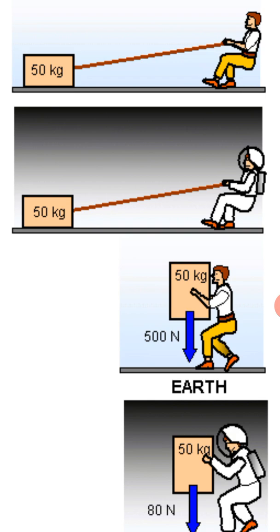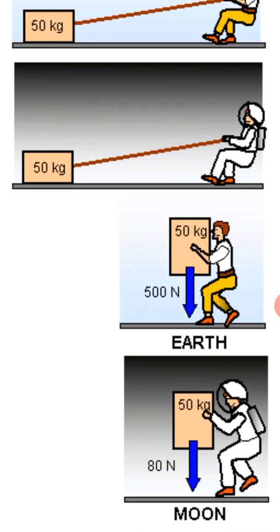So the same mass of 50 kg, when its weight is taken on earth, will give you 500 newtons. Let's see the last image now. The last image is of the same mass, that is 50 kg, but how much will be the weight of that same mass on the moon? For this you need to multiply 50 by the value 1.62. So 50 into 1.62 will give you about 81 newtons.